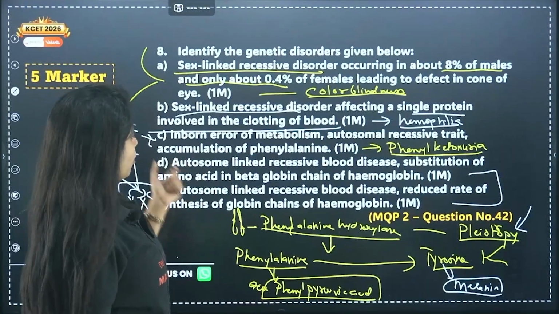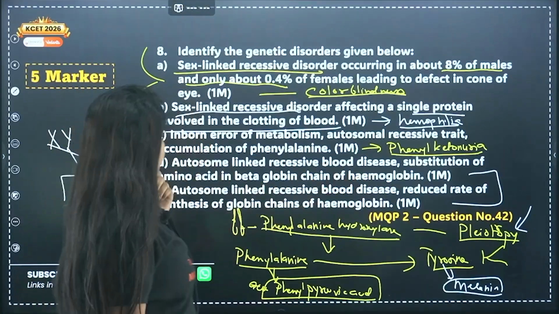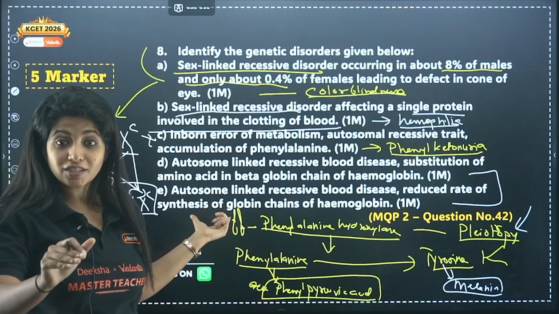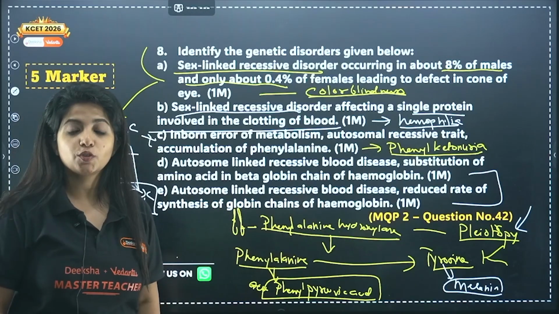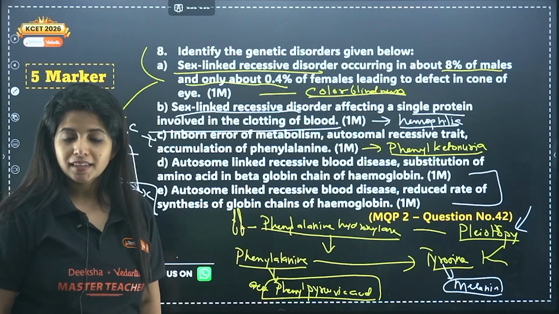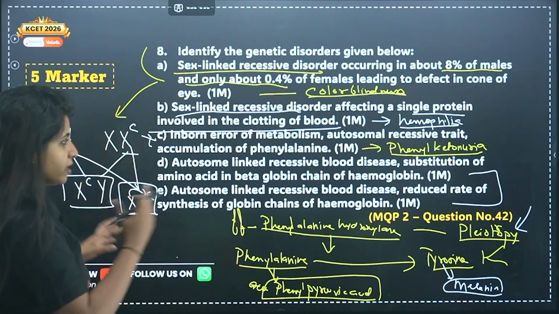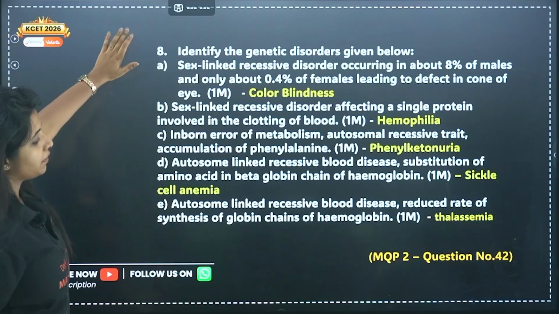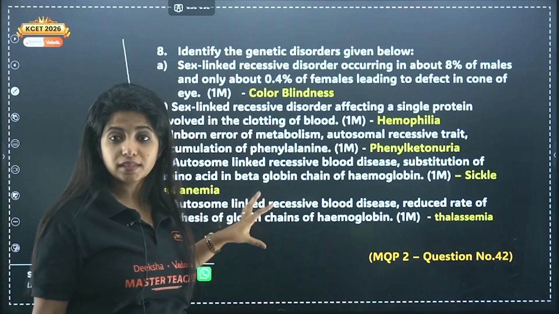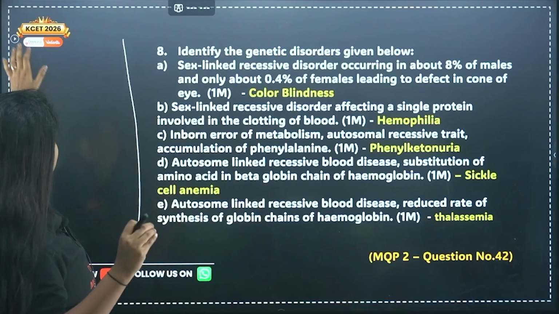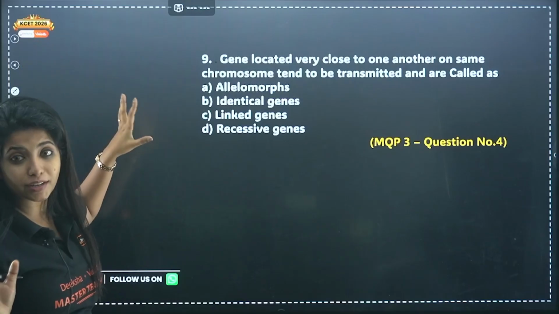Now over here, an autosomal linked recessive blood disorder having reduced rate. That means quantity is reduced. The rate of synthesis of globin chain will be reduced. This is thalassemia. And we will study more about it when we go through. But anyway, this is the answer for all the questions. And I think I was able to talk about all of the disorders. At least you get an idea of what the disorders are.